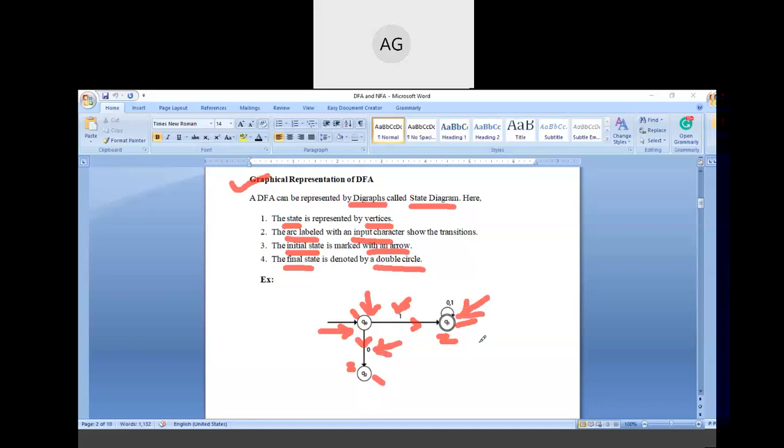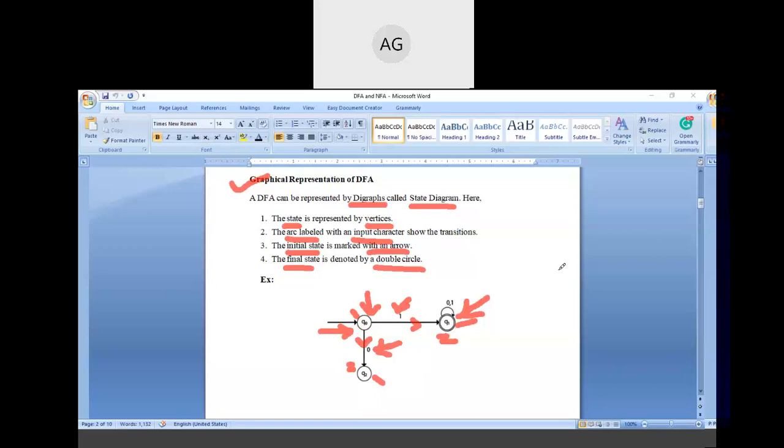Just remember, in a DFA only one state is considered as the initial state. However, there can be one or more final states, and the final states are denoted by double circles. That's how we represent the DFA in a graphical way.